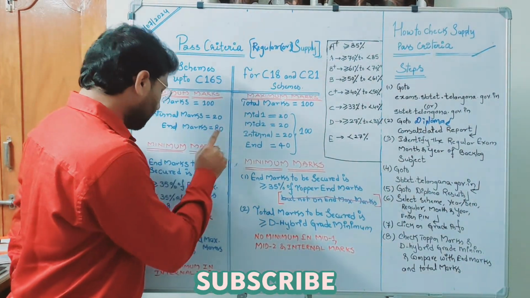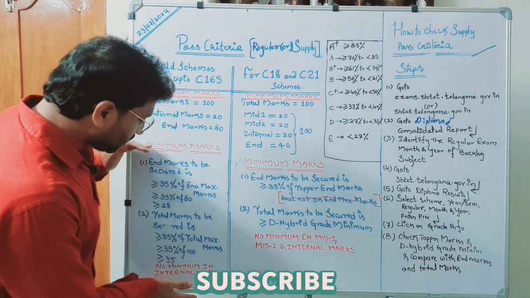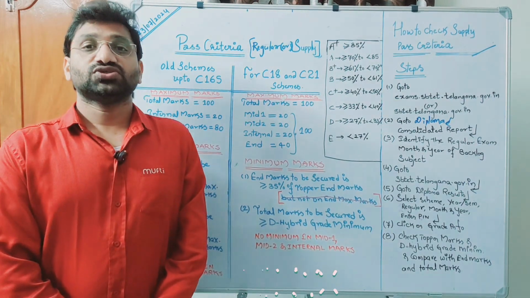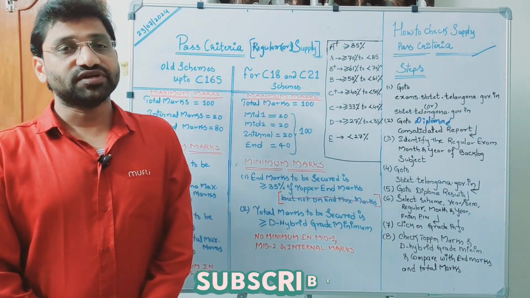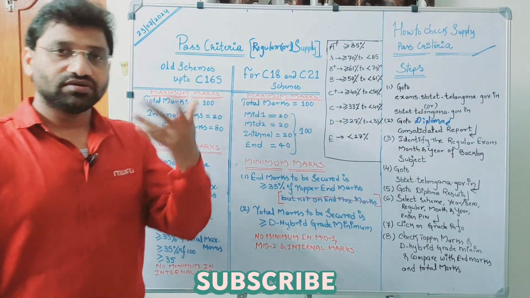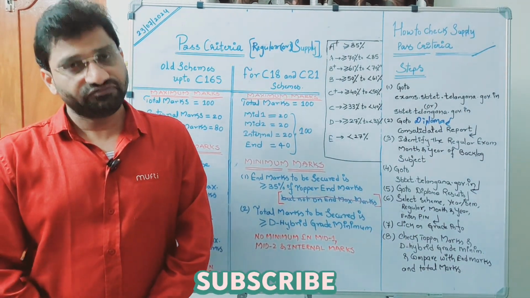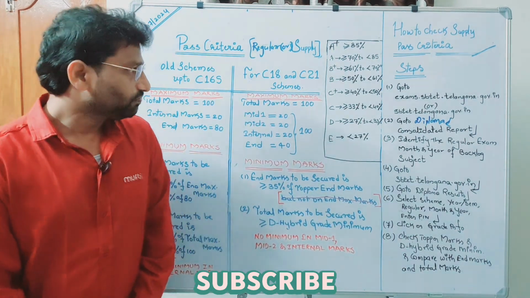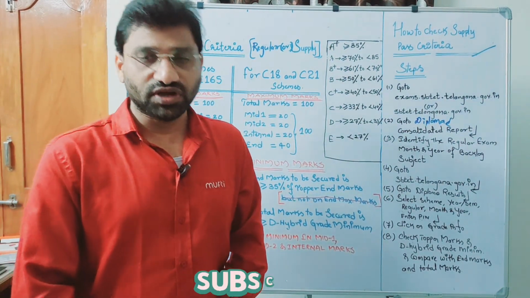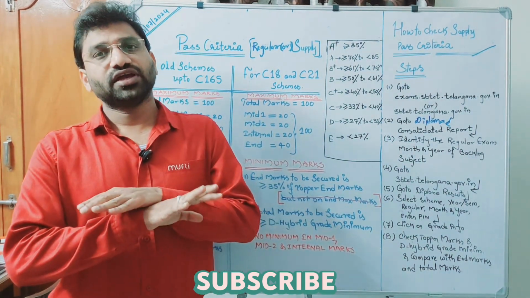So 35% of 80 is 28, 35% of 100 is 35. So these two are the compulsory conditions to fulfill so that you pass in the subject. Otherwise, if any one of the conditions is not fulfilled, then automatically you are declared as failed in that particular subject. Now it comes to C18 and C21. Now we are running C24 also. You take any scheme, I think the grading system is same.